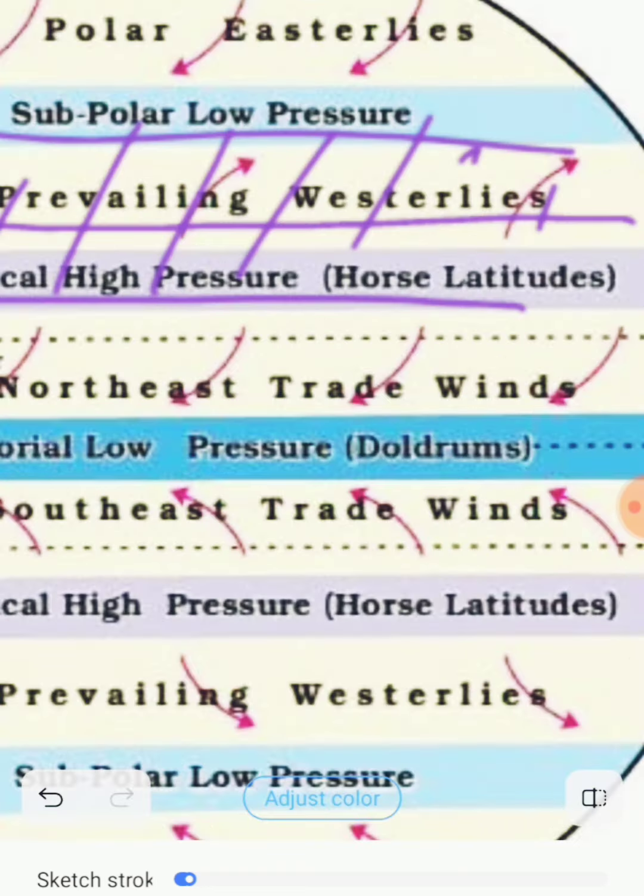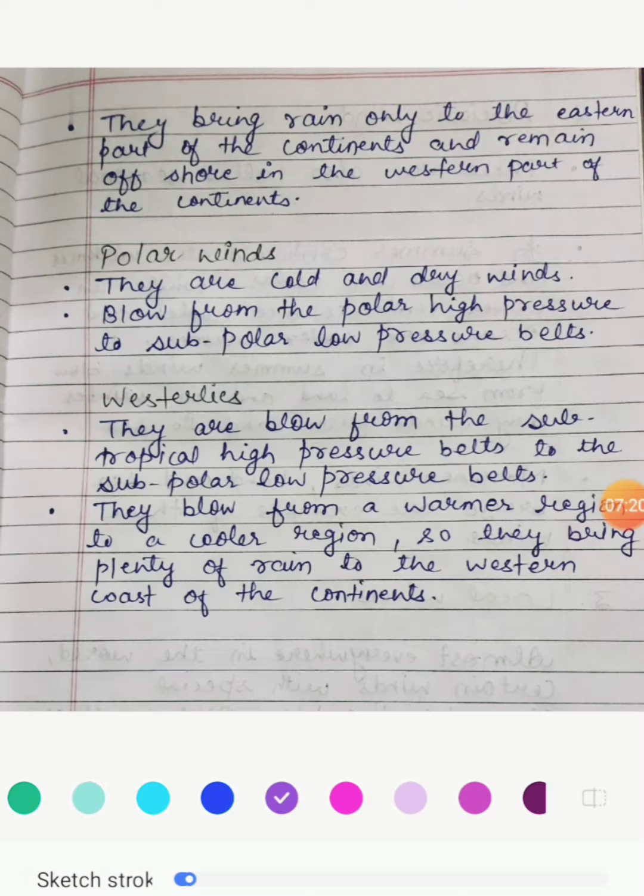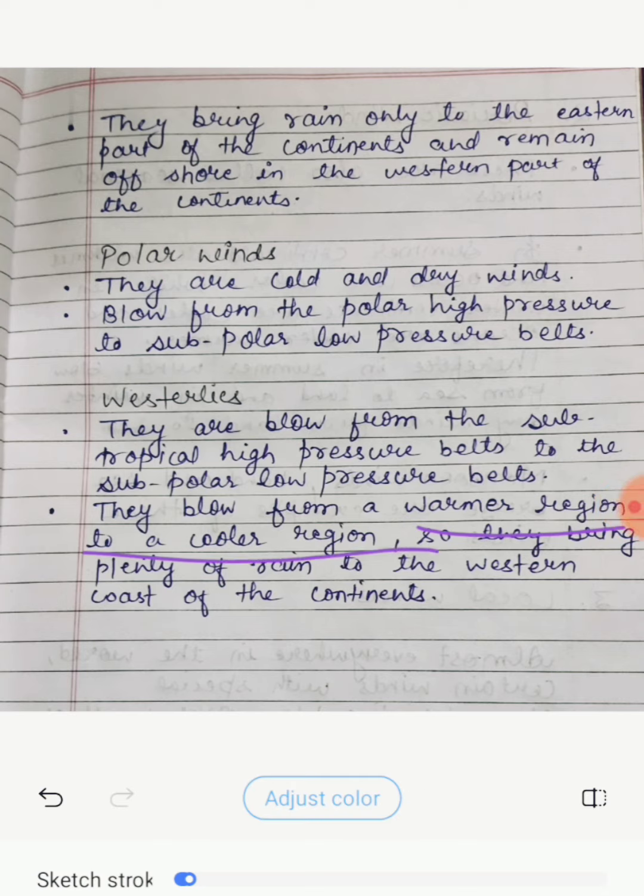So in this area and here, from subtropical high pressure to subpolar low pressure, in the northern and in the southern hemisphere, westerlies winds blow. Now you have gotten the points. They blow from a warmer region to a cooler region and bring rain.